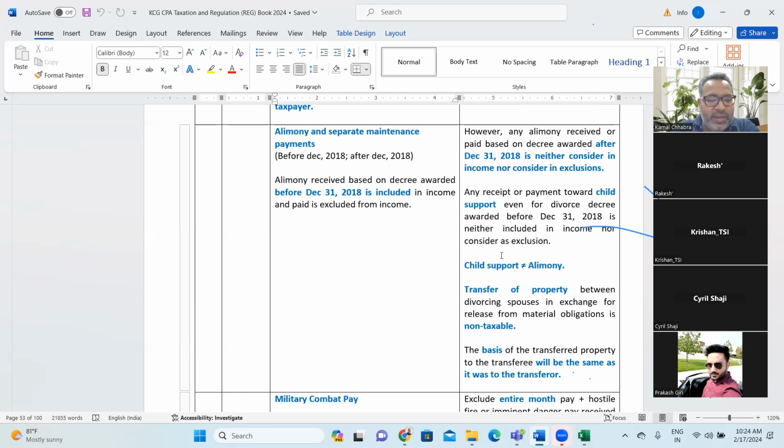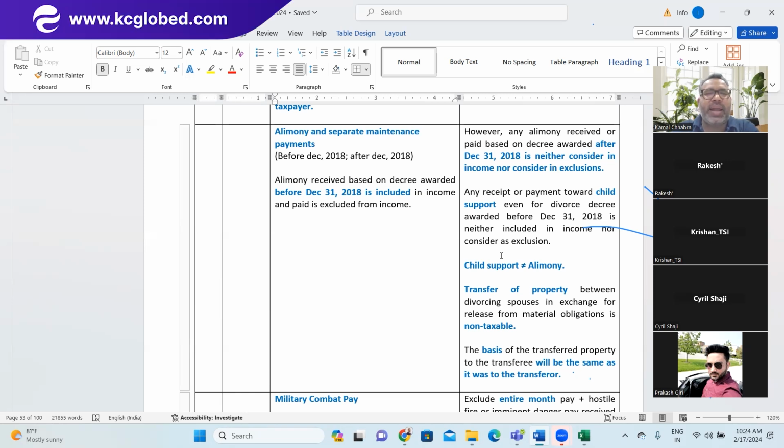So any divorce decree received after 31st December 2018, and based on that decree, any alimony payable or receivable, should not be considered as income in the hand of the person receiving or exclusion in the hand of the person paying.